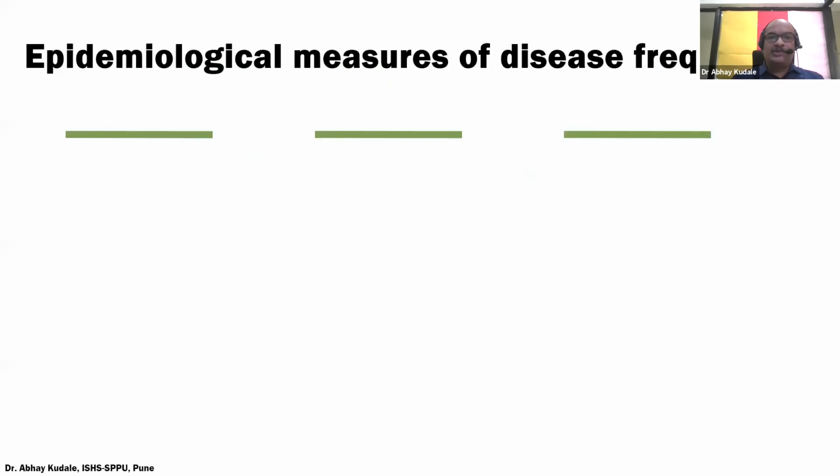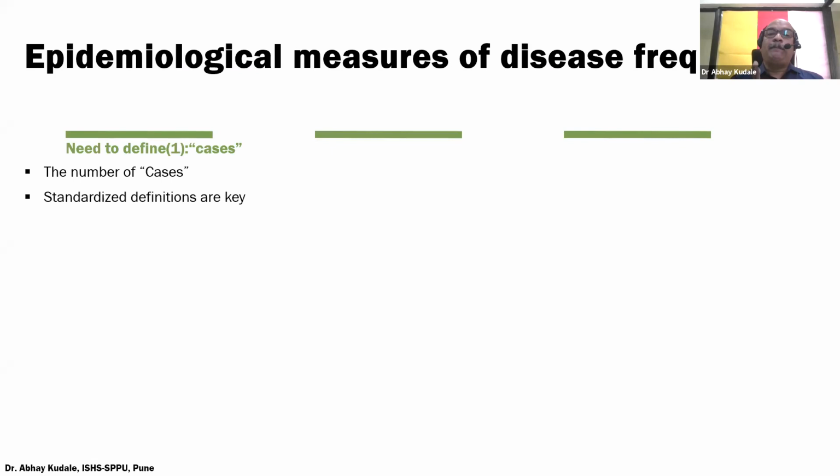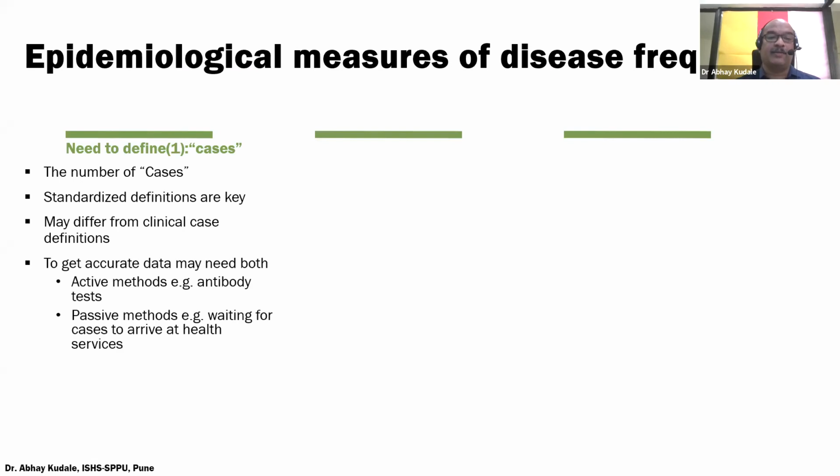As we try to understand epidemiological measures of disease frequency, three things are very important. First and foremost is cases. We really need to define and operationalize the definition of cases, because these operational definitions will differ from clinical case definitions, and we have to get accurate data, and for that we may need both active as well as passive methods.